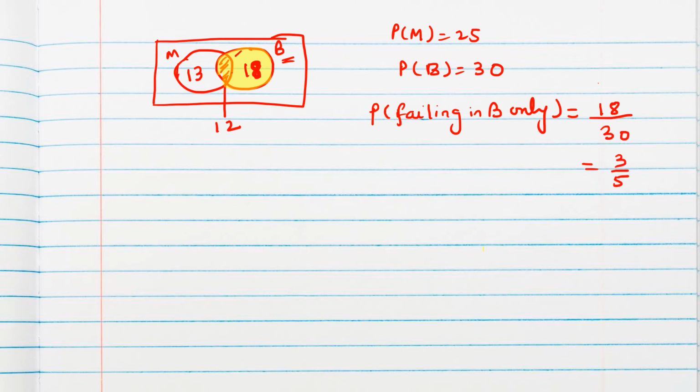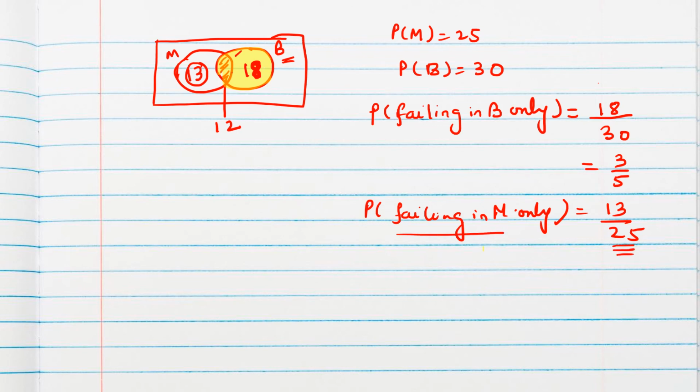So using a Venn diagram we can answer other questions also. Probability of failing in maths only, that means 13 by 25. 13 are the students who failed in maths only, out of how many students? 25 students.